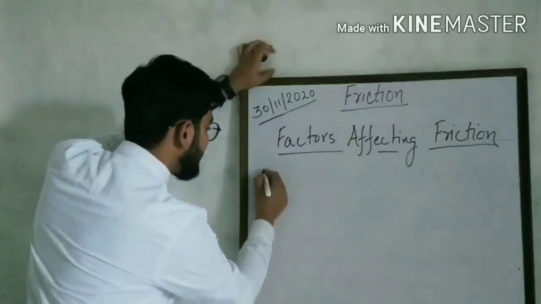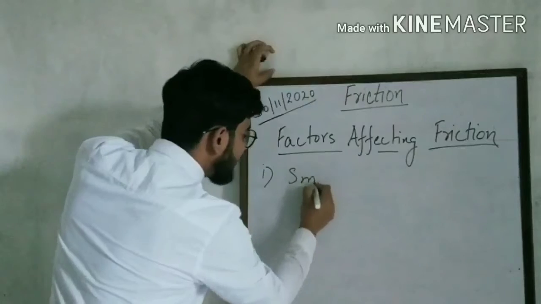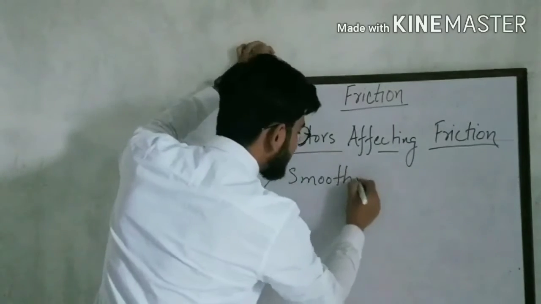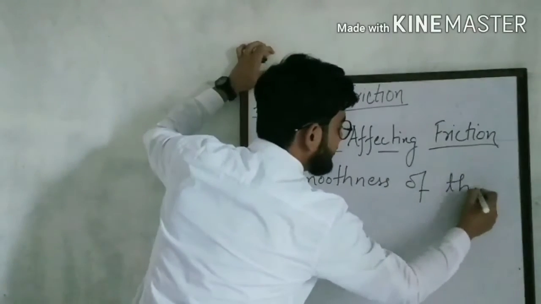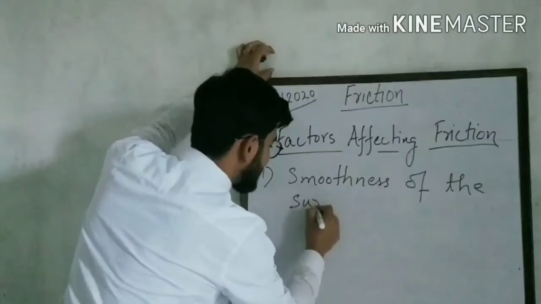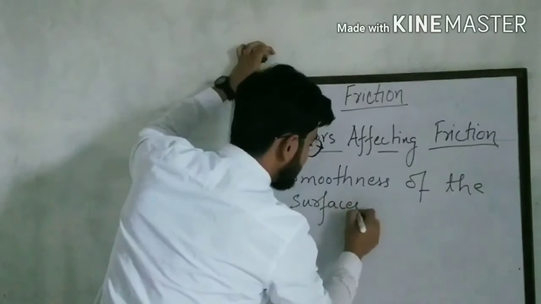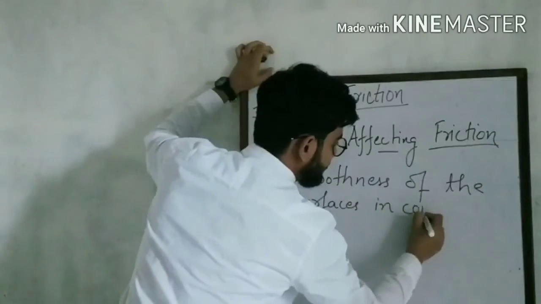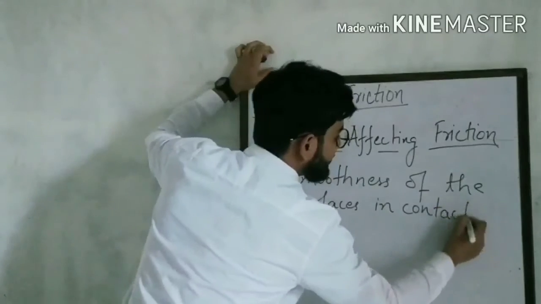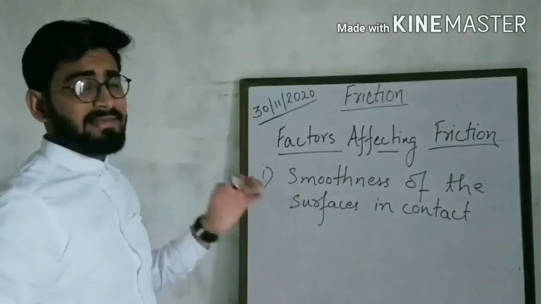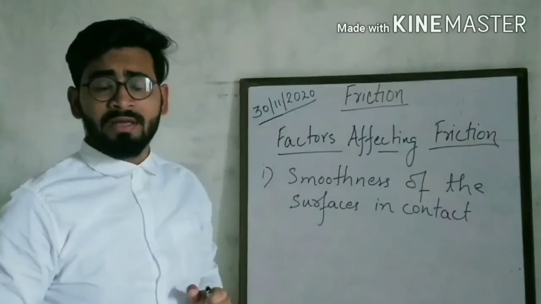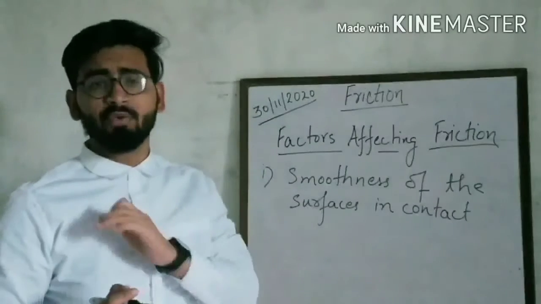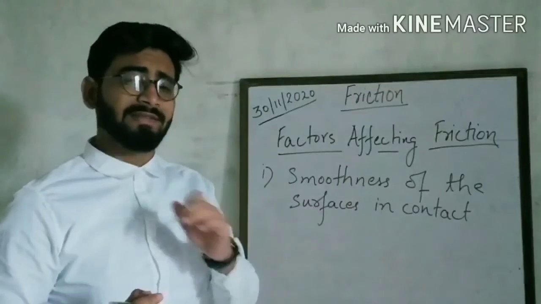What is the first factor? Smoothness of the surfaces in contact. As I have told you, the irregularities between the two surfaces in contact cause the friction.